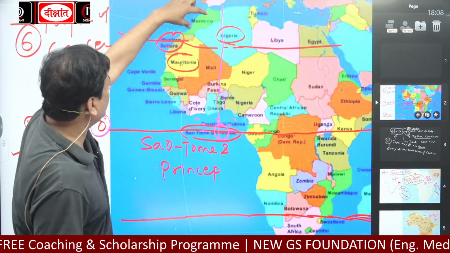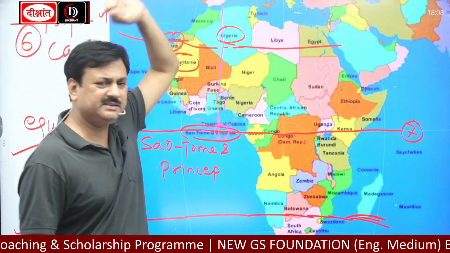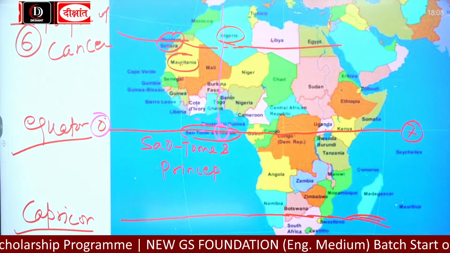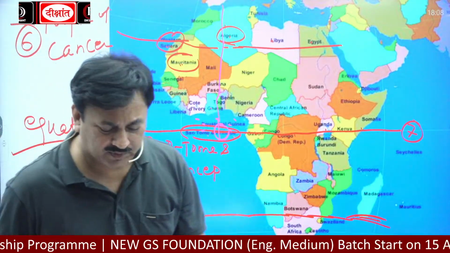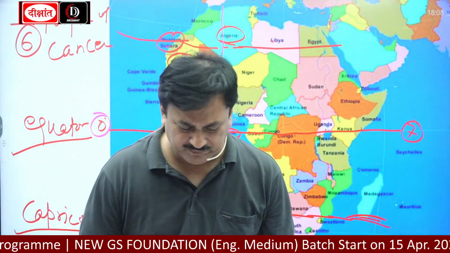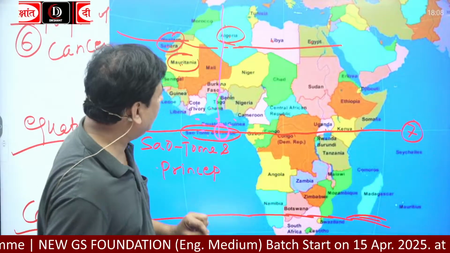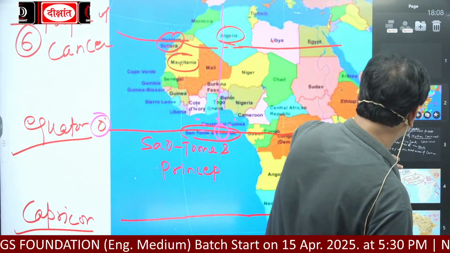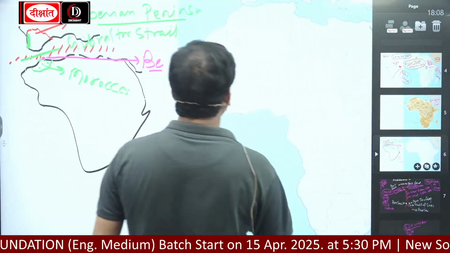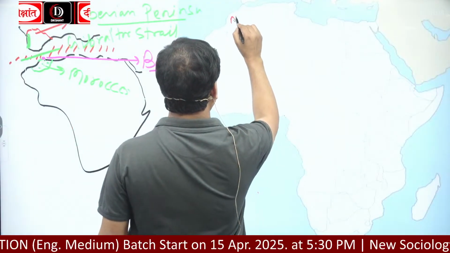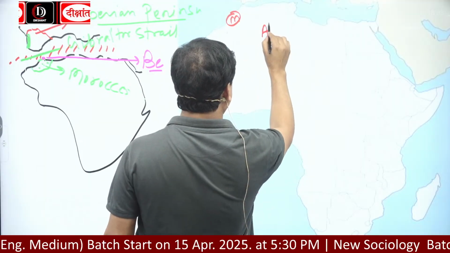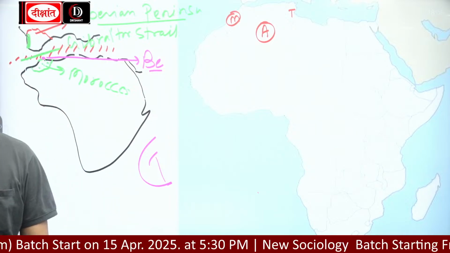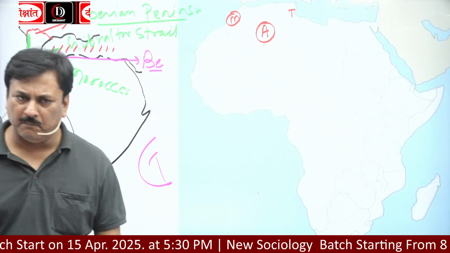Okay, this is Morocco, this is Algeria and this is Tunisia. These countries are called Maghreb countries. These countries are called which? Maghreb. M-A-G. Yes. This is Morocco. This is Algeria and this is Tunisia. These 3 countries are called Maghreb countries.